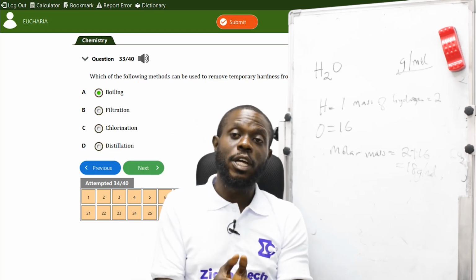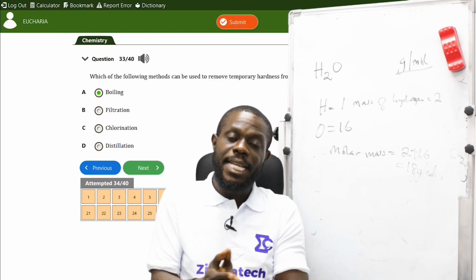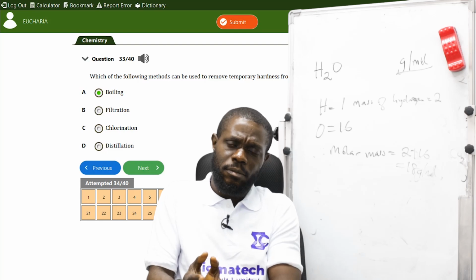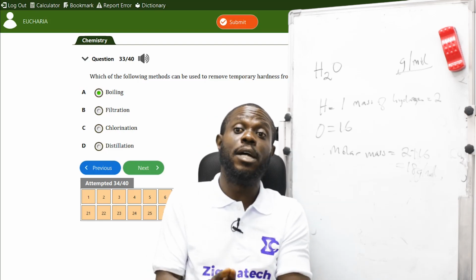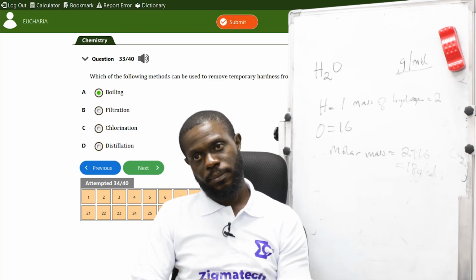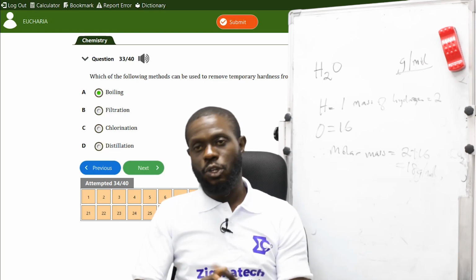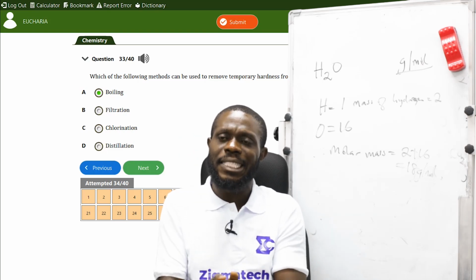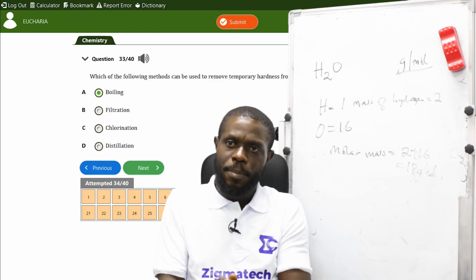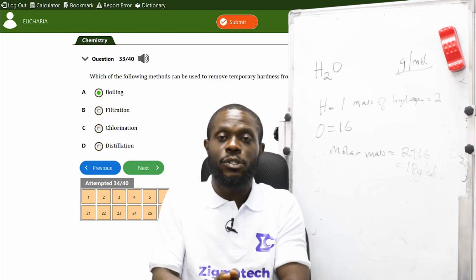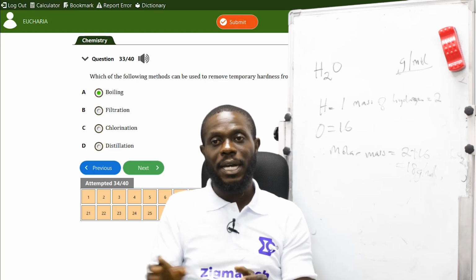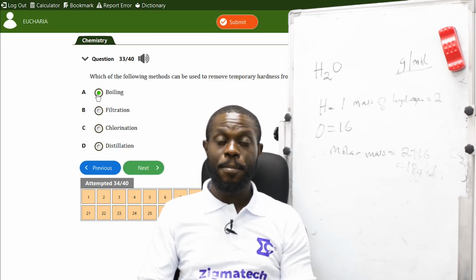So boiling does not remove all the impurities. It removes some impurities, not all, because like I said, some bacteria do not die under heat. So boiling is the best answer to this option, because they say temporarily, and boiling does not remove all. It removes some of it. So the correct answer is A, temporarily.